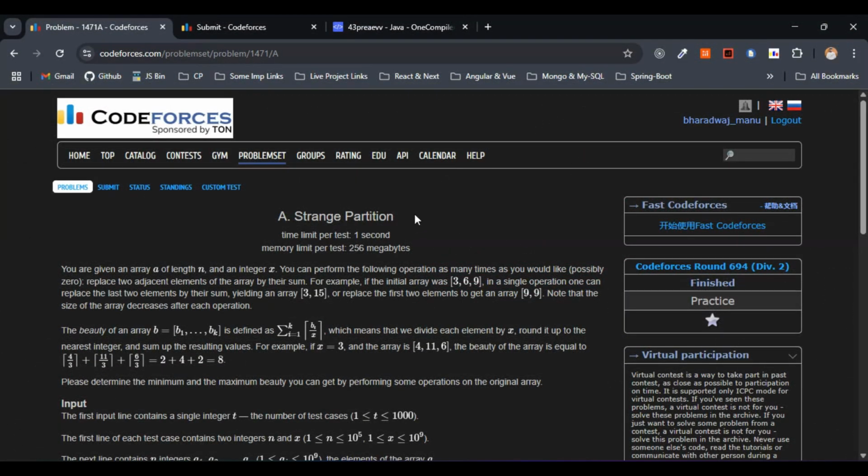Hello everyone. Today let's solve the problem Strange Partition. This was asked in Codeforces Round 694 Division 2. You can just go through the question. It is very easy to understand.